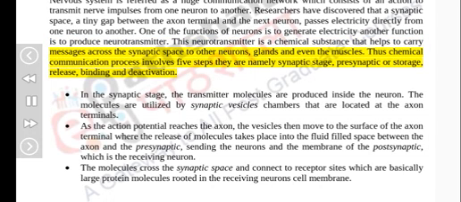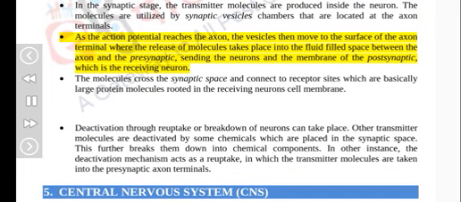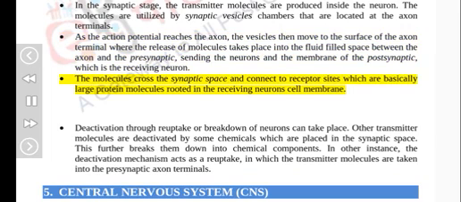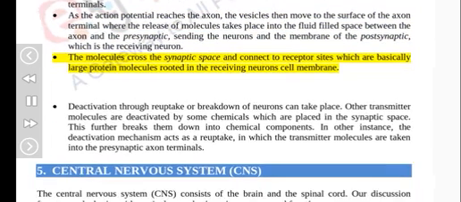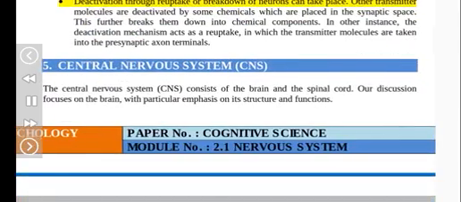They are namely synaptic stage, presynaptic or storage, release, binding, and deactivation. In the synaptic stage, the transmitter molecules are produced inside the neuron. The molecules are stored in synaptic vesicles, chambers that are located at the axon terminals. As the action potential reaches the axon, the vesicles then move to the surface of the axon terminal, where the release of molecules takes place into the fluid-filled space between the axon and the membrane of the postsynaptic, which is the receiving neuron. The molecules cross the synaptic space and connect to receptor sites, which are basically large protein molecules rooted in the receiving neuron's cell membrane. Deactivation through reuptake or breakdown of neurotransmitters can take place.